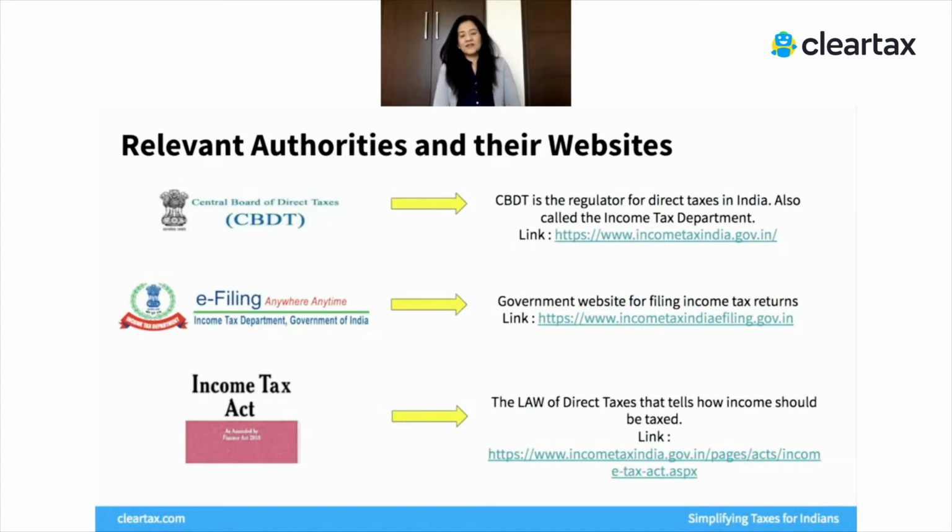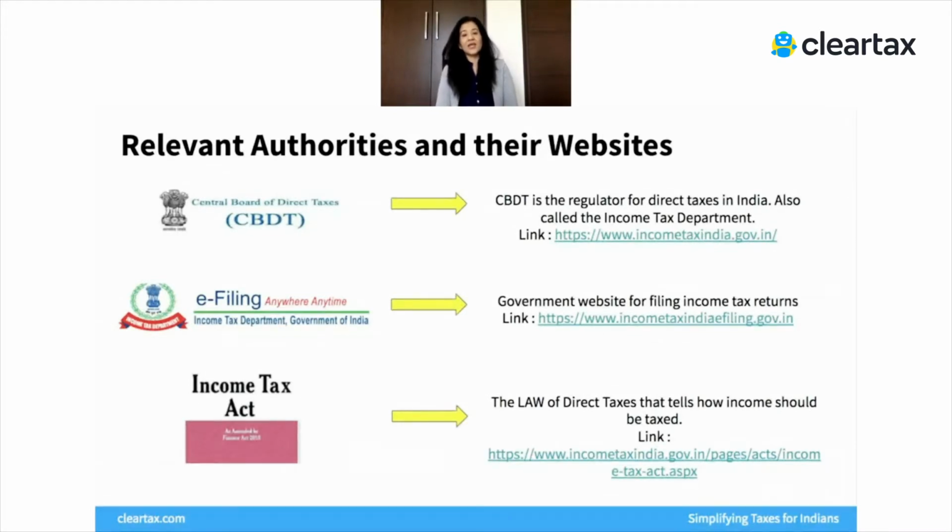Another important website that you must know about is the income tax website, which is called incometaxindiaefiling.gov.in. This is the website where all income tax returns are filed. But let me just tell you that ClearTax is also a very important website that you must know about. You can file your income tax return completely through ClearTax. You don't need to go to this particular website, and in fact, our process is even more simplified. So I suggest that you go and create a login on ClearTax to understand how income tax return can be filed on ClearTax.